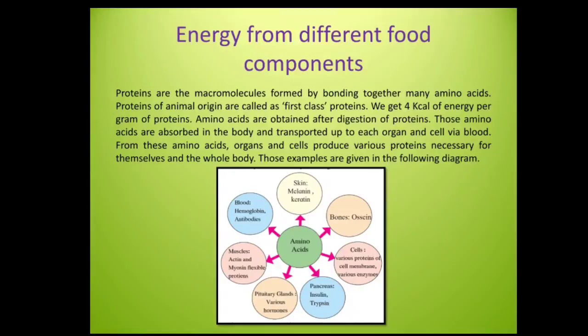Amino acids are obtained after digestion of proteins. Those amino acids are absorbed in the body and transported up to each organ and cell via blood. From these amino acids, organs and cells produce various proteins necessary for themselves and the whole body. For example, the pancreas produces insulin, which controls the blood sugar in our body. Another example, the skin produces melanin, which is responsible for the color of the skin.